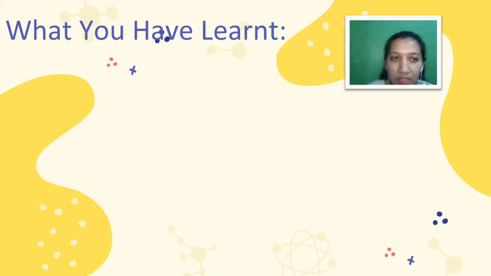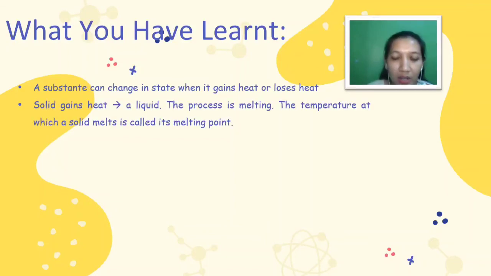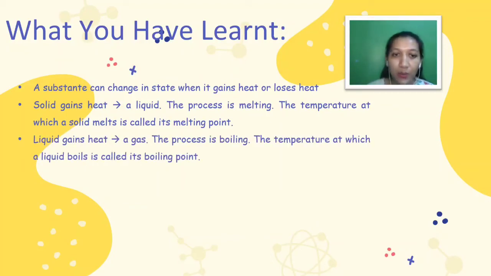Is my explanation clear? Now, let's recap what you have learned. First, a substance can change in state when it gains heat or loses heat. And then, let's talk about the process. Solid gains heat, it becomes a liquid. The process is melting. The temperature at which a solid melts is called melting point. Next, liquid gains heat, it becomes a gas. The process is boiling. The temperature at which a liquid boils is called its boiling point.